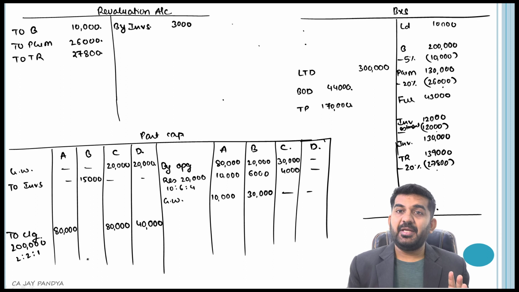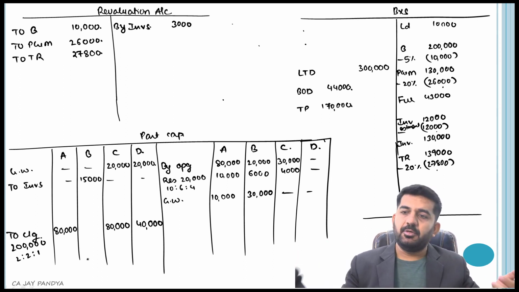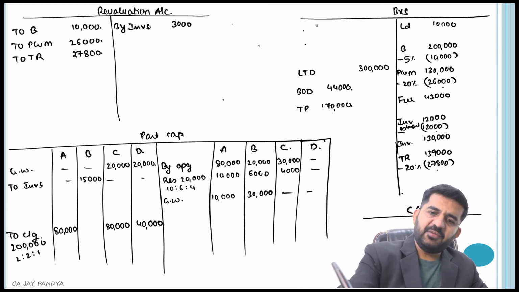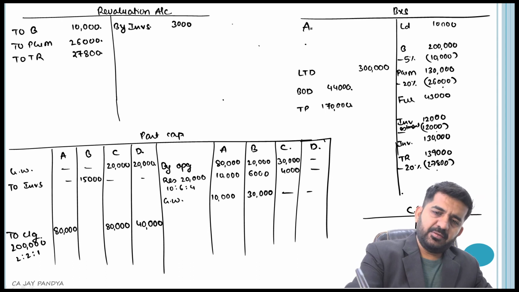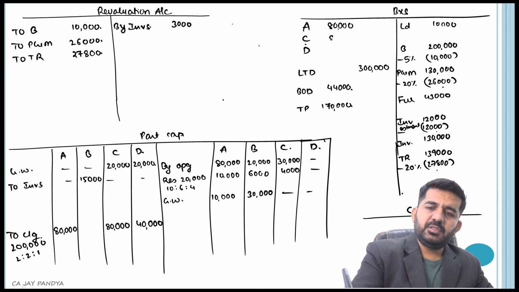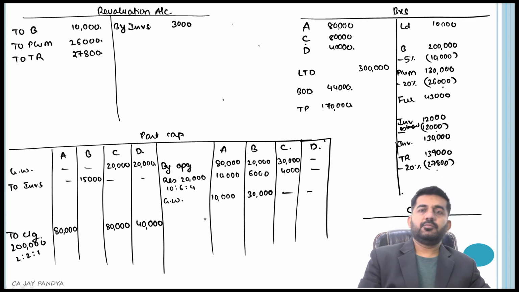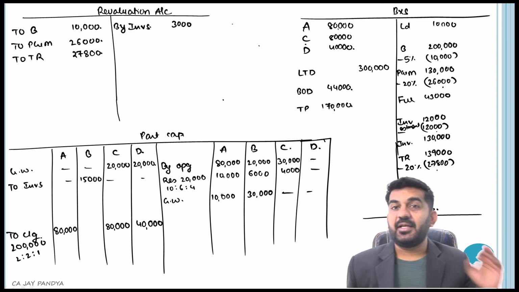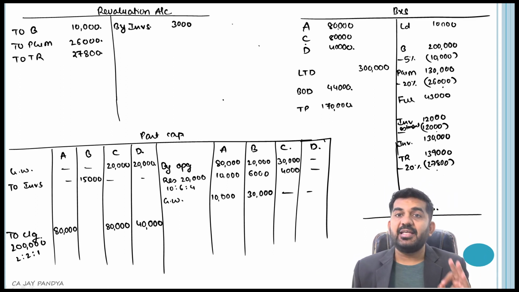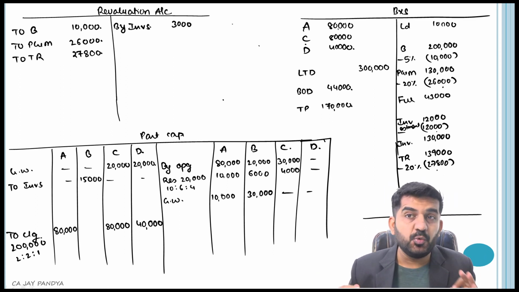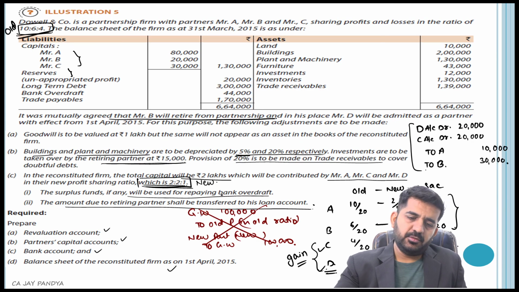Whatever has to do with remaining cash, they will either be bringing it in or withdrawing it. But what will be the second effect? We'll go over here: A, C and D. It is 80,000, 80,000 and 40,000. One effect, second effect. I will be telling my accounts only if I pass a two-fold effect for all these transactions.